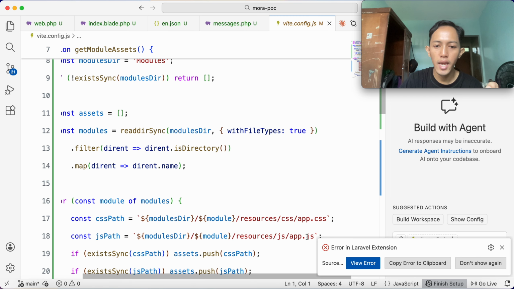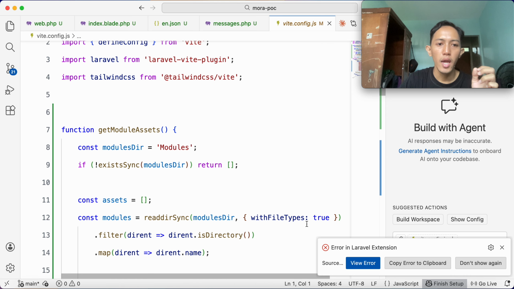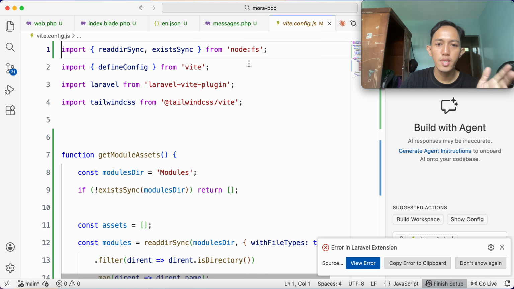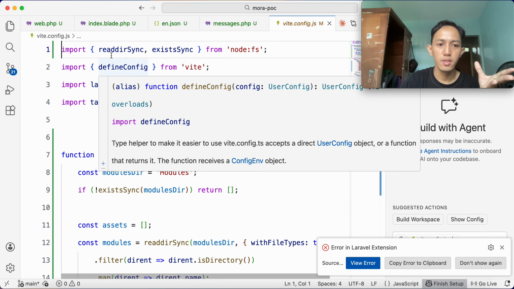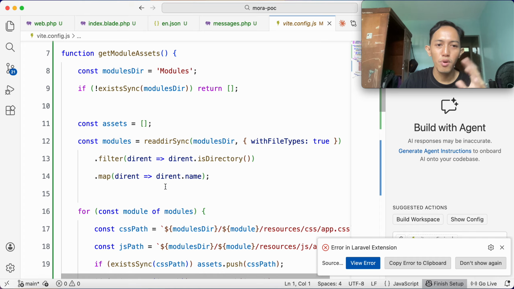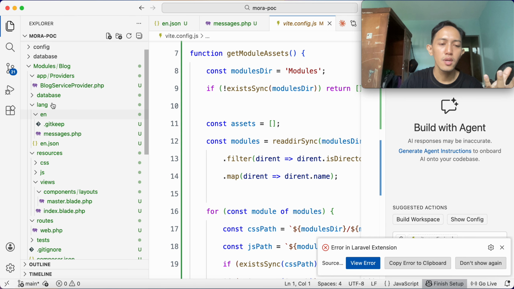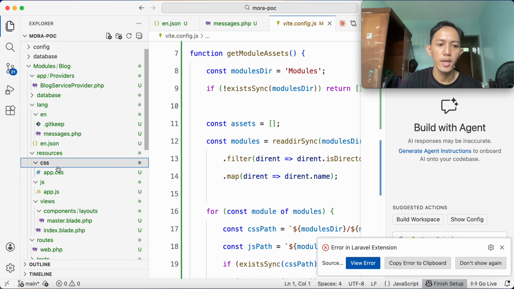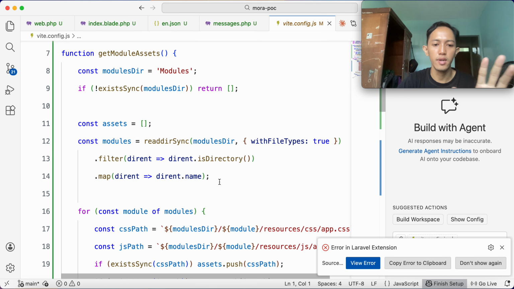If we check together, I add the workspaces keyword here. So this will work if we want to install npm dependencies in a module. And also for vite.config.js, if we check together, I create a new function called getModuleAssets, which will grab the assets from app.js and app.css here, by using the native Node.js functions like readdirSync and existsSync, so we can grab the module assets in the modules directory here. So imagine if we have 9 modules inside the modules directory, we just use this function to grab all the JS and CSS files there.